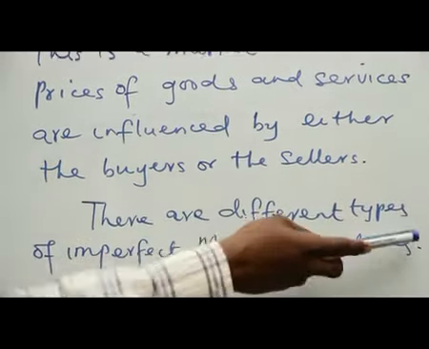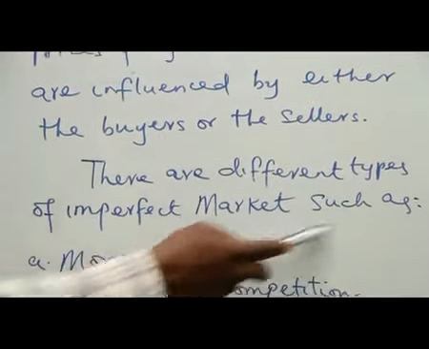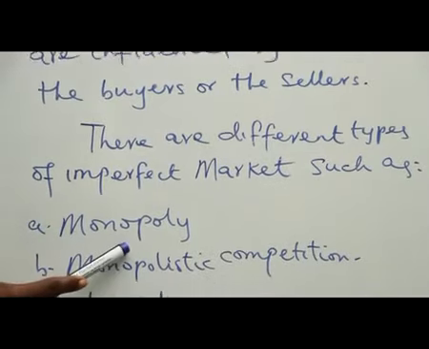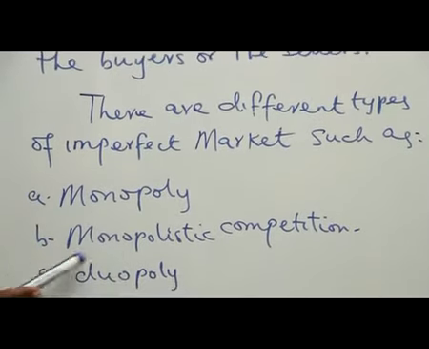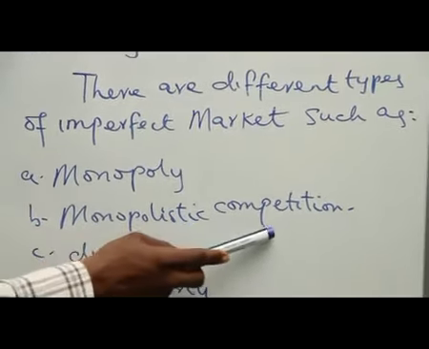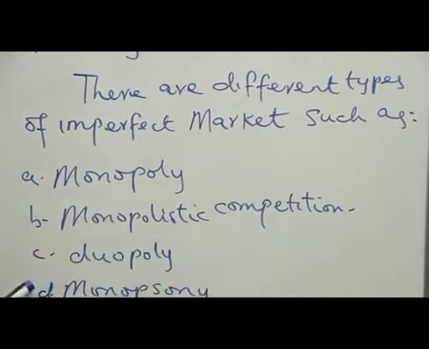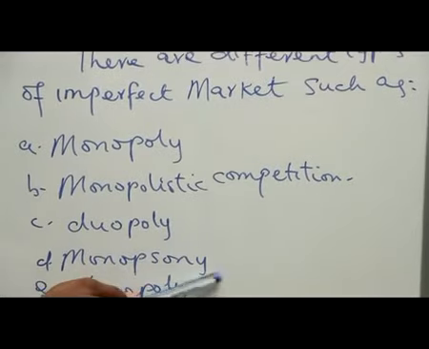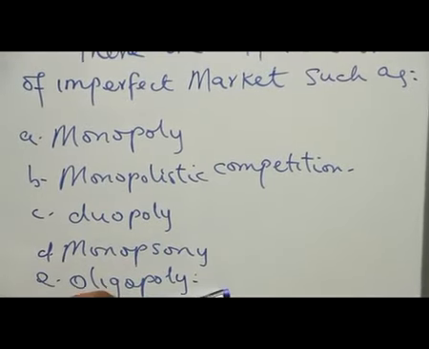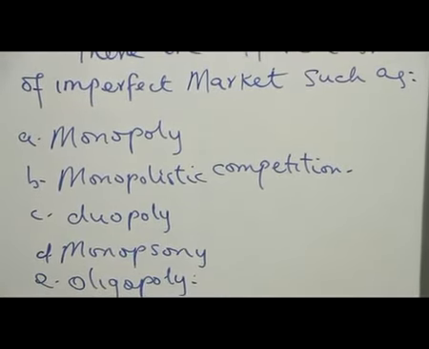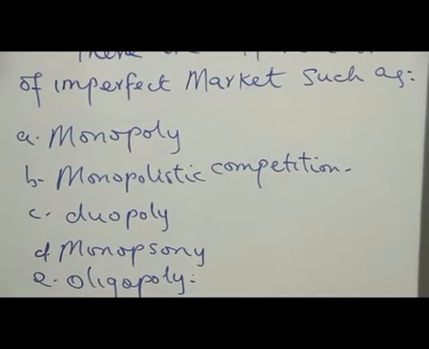There are different types of imperfect market, such as A. Monopoly, B. Monopolistic competition, C. Duopoly, D. Monopsony, E. Oligopoly. These are the different types of imperfect market that we have.